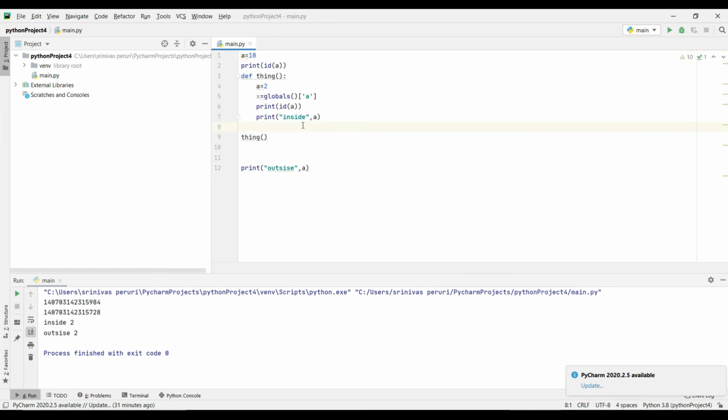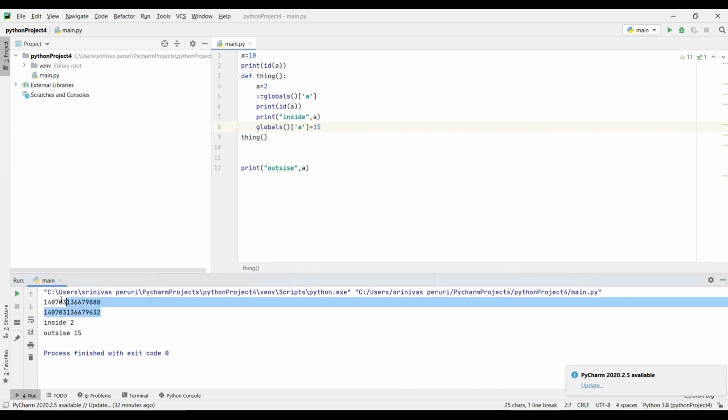But I just want to change the value: globals of a equals to 15. Then I run this, and I'm getting the defined value. So the global value is changed. In this way you can use the global function in Python.